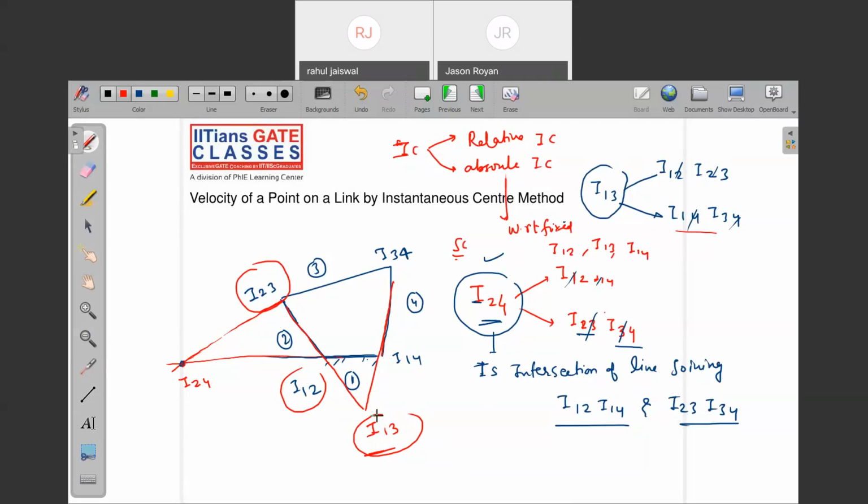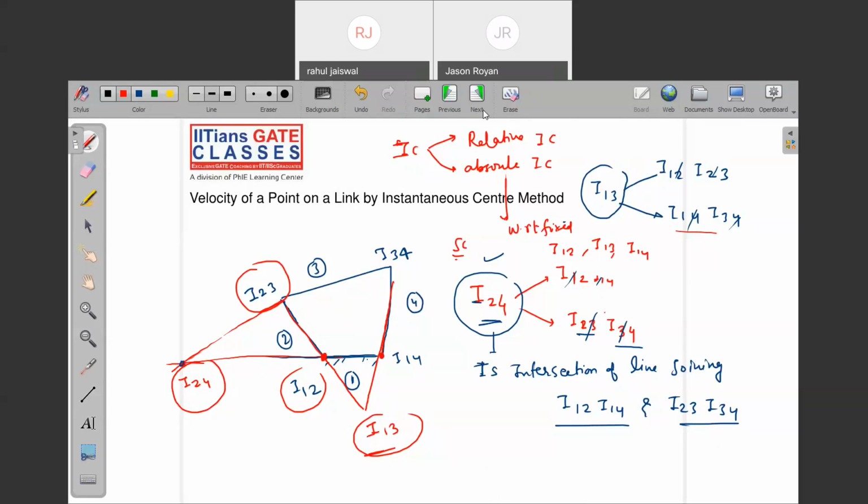Is it clear? I12 is nothing but the point about which link number 2 is under pure rotation. I14 is the point about which link number 4 is under pure rotation. What about I24? I24 means the point about which link number 2 and 4 both are under pure rotation. That's why we are calling it relative instantaneous center. That means one link's instantaneous center with respect to another moving link. I23, I34, I24 are examples of the relative instantaneous center. Is it clear?